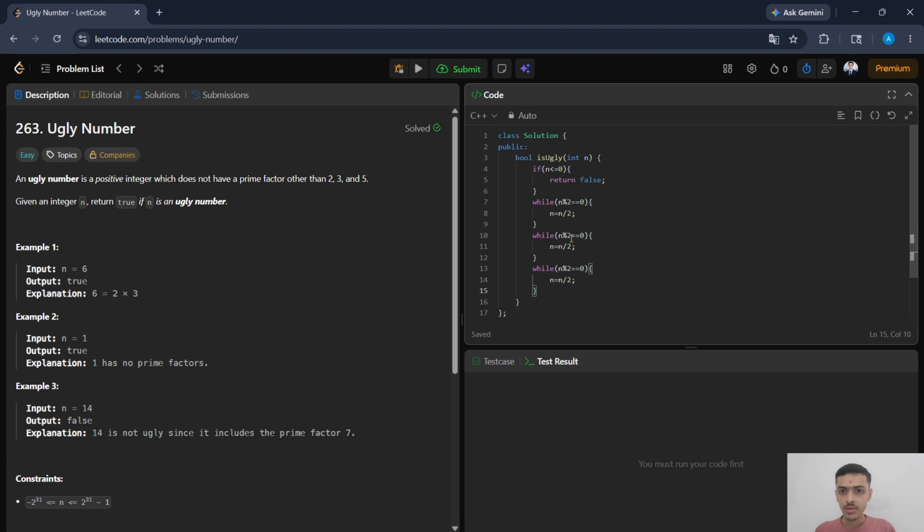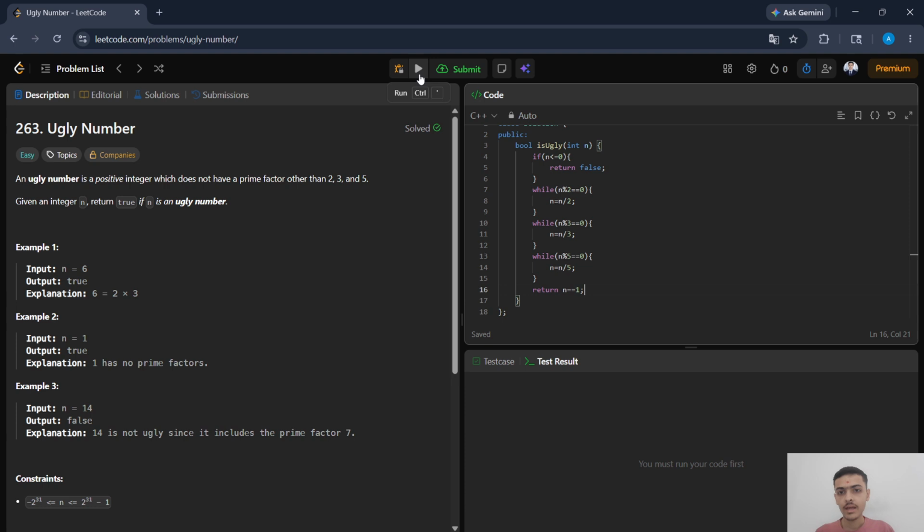You can see the code for 2, after that the code for 3, the code is the same, and after that 5. After completing these three while loops, return true if n is equal to 1, because after completing the three while loops, if n becomes 1, it proves that the given n is an ugly number. So return true if n is equal to 1 after completing the three while loops.